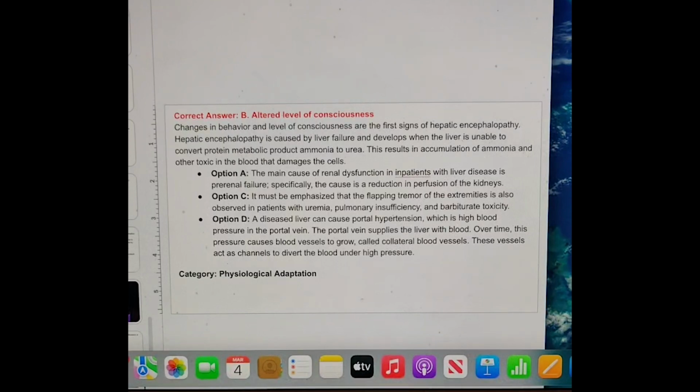Physiological adaptation. Third largest section on the NCLEX. Okay, accumulation of ammonia. Did I say anemia? I meant ammonia. My bad. Y'all know what I'm talking about. But third largest section on the NCLEX exam, physiological adaptation, 11 to 17%.